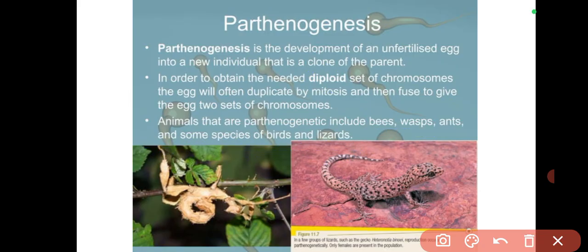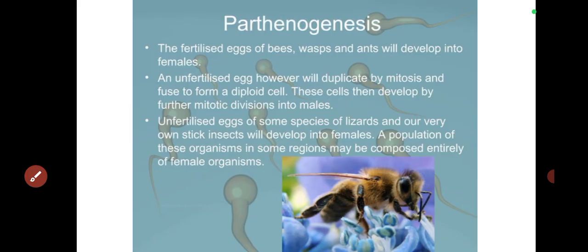Animals that are parthenogenetic include bees, wasps, ants, and some species of birds and lizards. Okay. Now, we can see a species of lizard here, and bees and wasps, all of those, they are also parthenogenetic. So this is also a bee. Is that okay? The eggs of bees, wasps, and ants can develop into females.